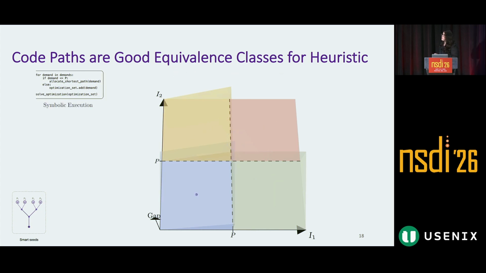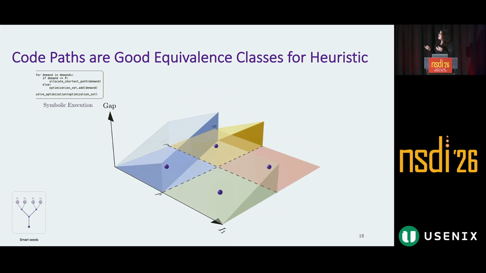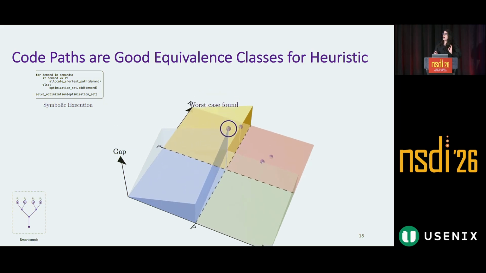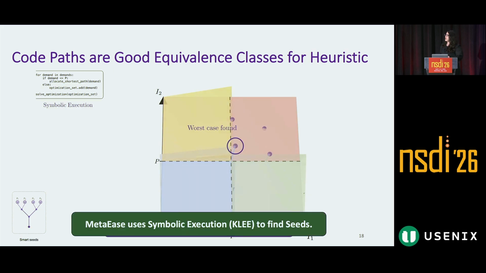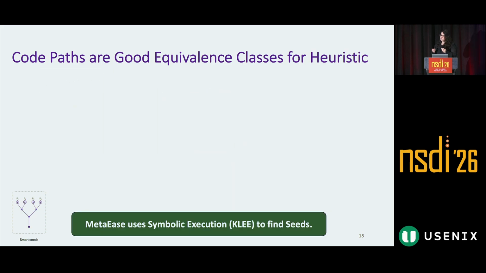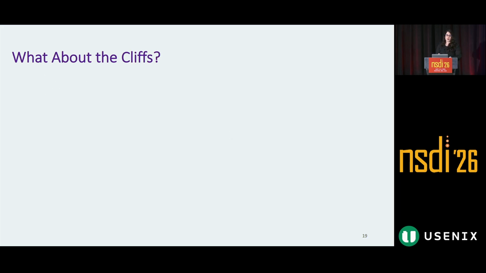In MetaEase, we run symbolic execution on the code to get representative seeds for all the code paths. That way, we would have made sure that we have exploited all the different code paths. And we find the worst case possible scenario in all the code paths. So in MetaEase, we run symbolic execution, and in our implementation, we use KLEE to find the seeds.